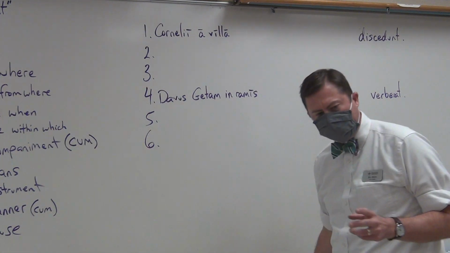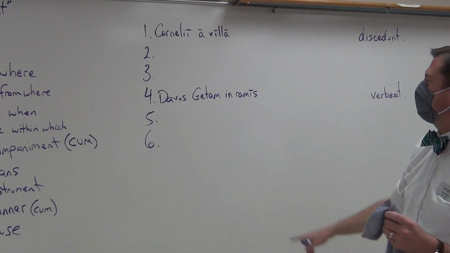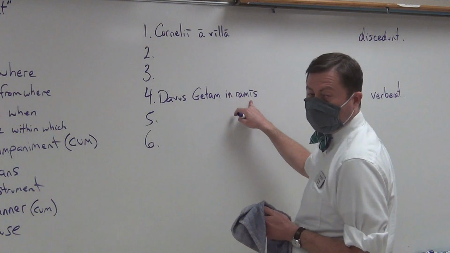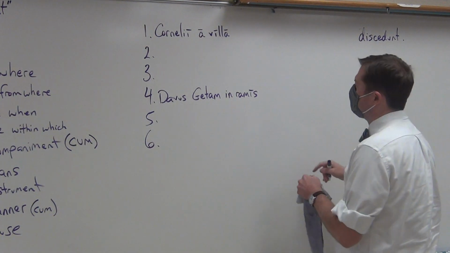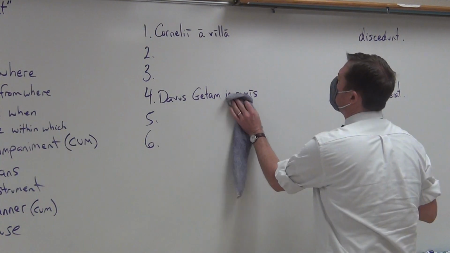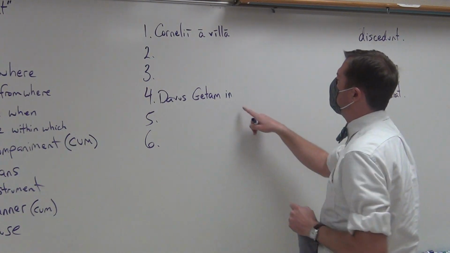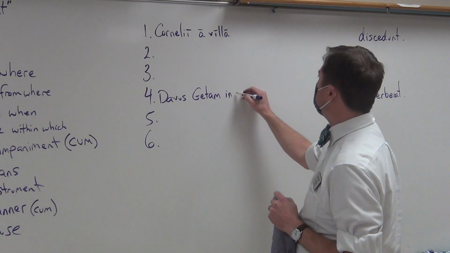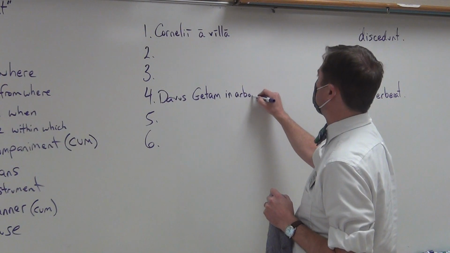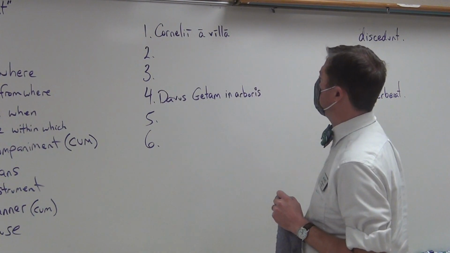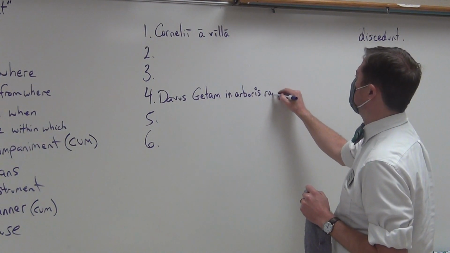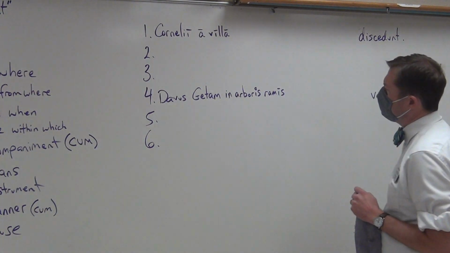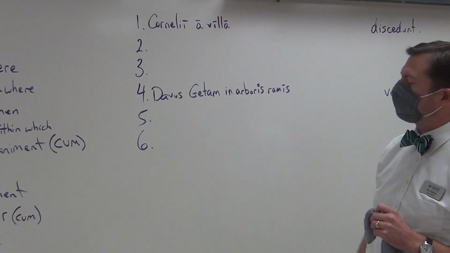ramis. Now, what very often you will find is that we all know that the object of a preposition can only be in the ablative or the accusative. So that's why we know it's in the branches. But between the actual object of the preposition, you will find sometimes another word in there, like arboris, which with that short is genitive. So it is in ramis arboris, in the branches of the tree.